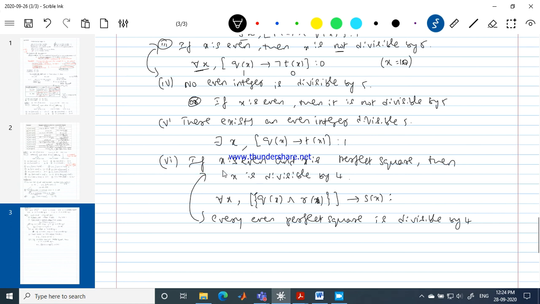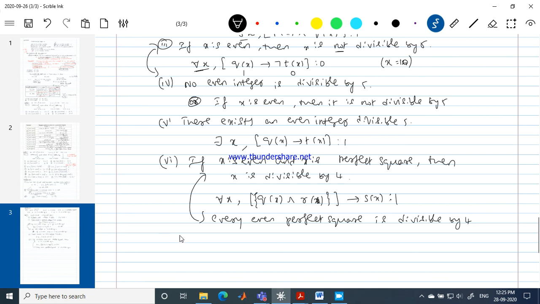Keep this in mind. Every even perfect square is divisible by 4. That is, for all x, Q of x conjunction R of x implies S of x. Is it a true statement? Look at the perfect squares: 4, 16, 64 are even perfect squares. Any even perfect square is definitely divisible by 4. It's a true statement always. We cannot find even a single even perfect square which is not divisible by 4. Okay, that's good.